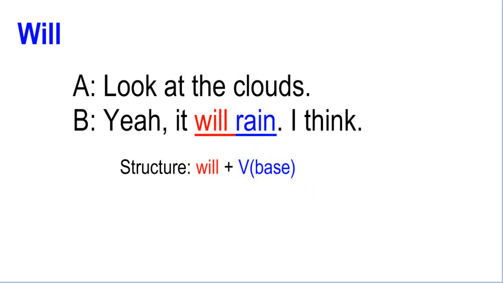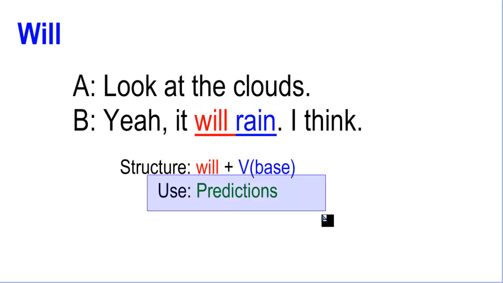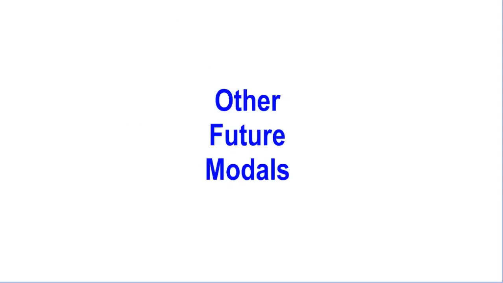It will rain. But in this case, the use is a little different. In this case, you're using will for predictions. Okay, technically you can also use be going to for predictions, but will is better for this. Okay, so basically those are the two we have.